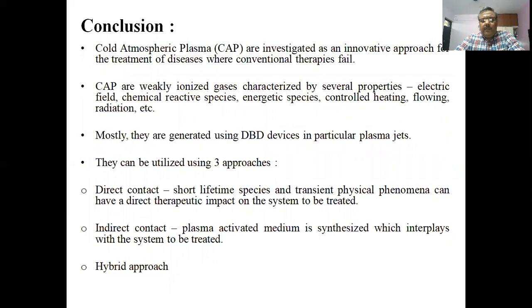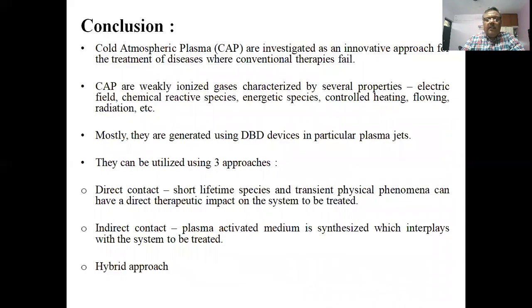Conclusion from this is that cold atmospheric pressure plasmas are investigated as an innovative approach. These plasmas are weakly ionized, characterized by several properties. Mostly they are generated using direct barrier discharge devices, in particular plasma jets, and they can be utilized approaching the direct, indirect, and the hybrid approach.